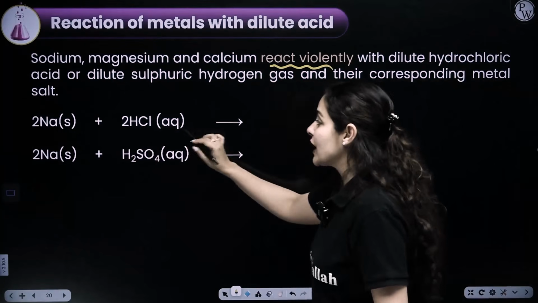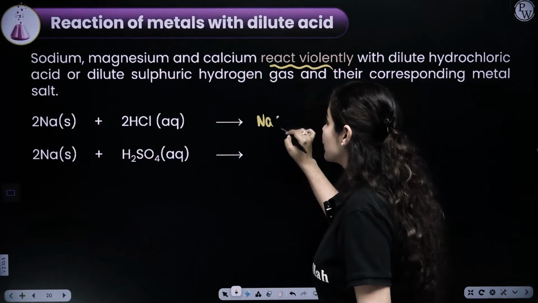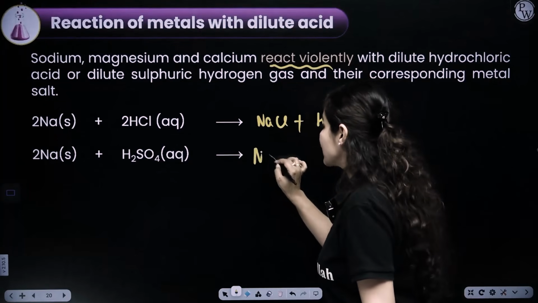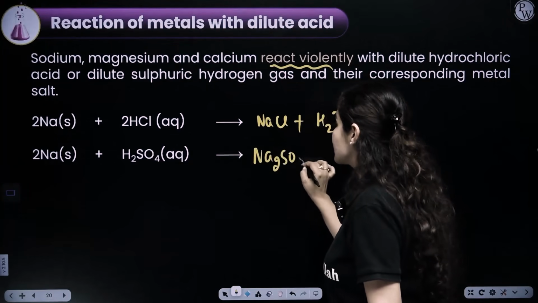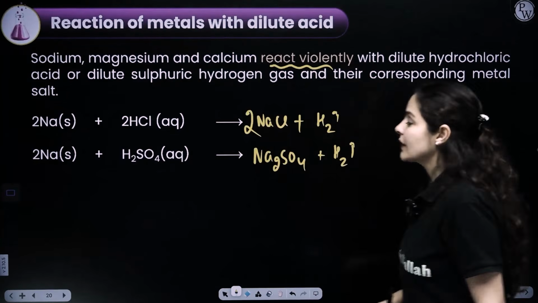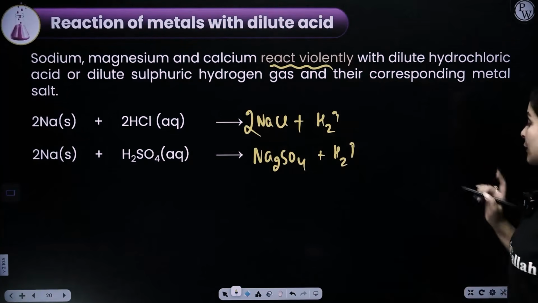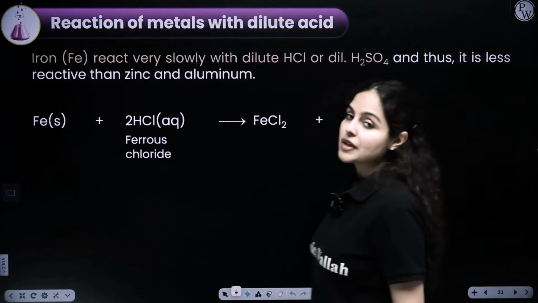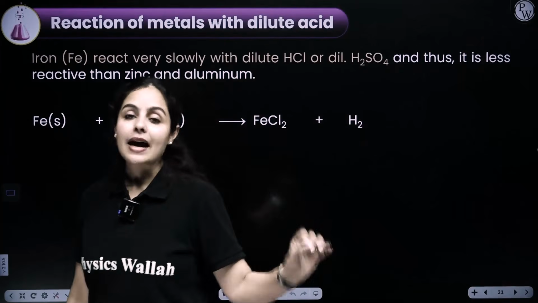So sodium on reaction with HCl forms sodium chloride plus hydrogen gas. Sodium sulfate would be formed in the second case, plus hydrogen gas. Cool? I hope that is clear. Balancing needs to be done, otherwise your answer would be considered an incomplete answer.